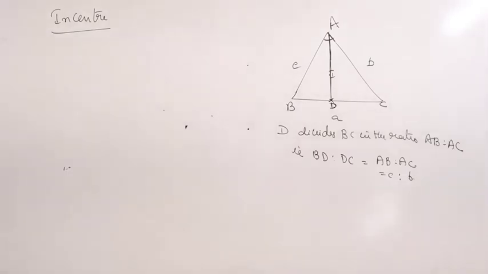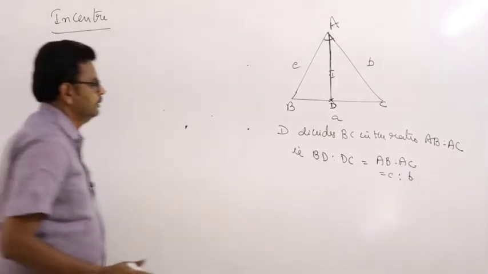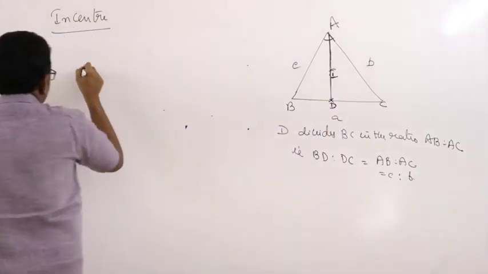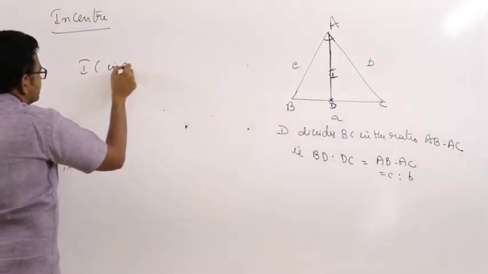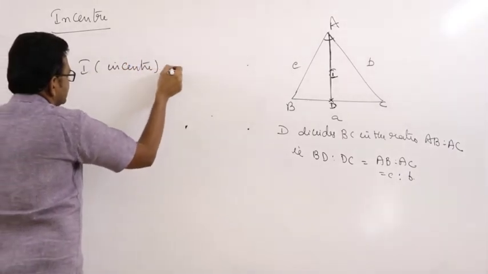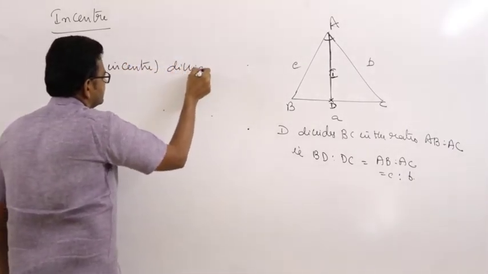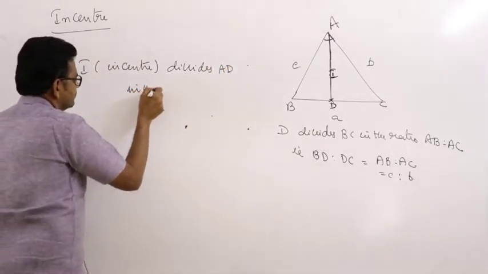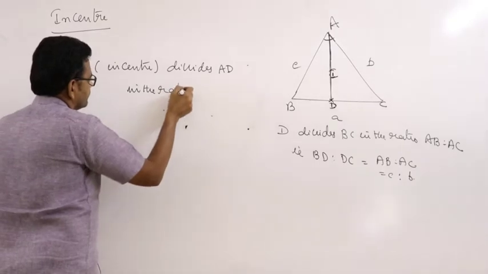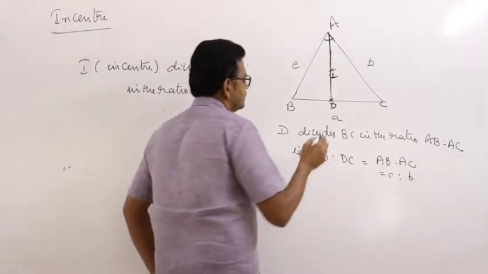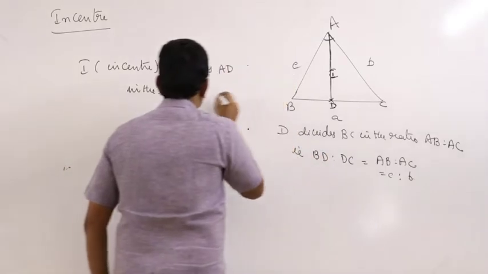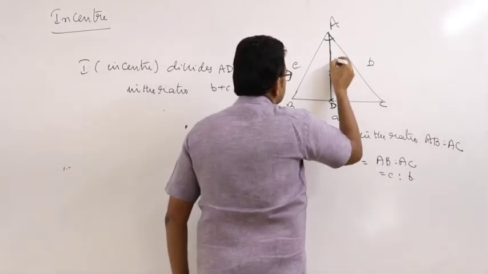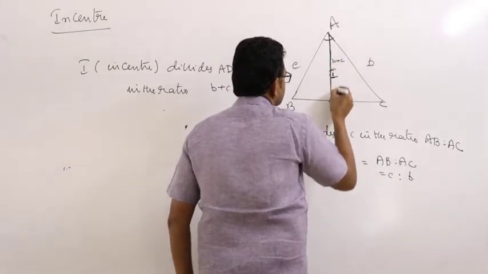Next point. I divides, I means the incenter, divides AD in the ratio B plus C is to A.